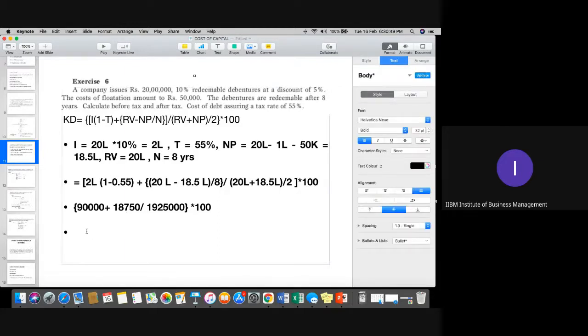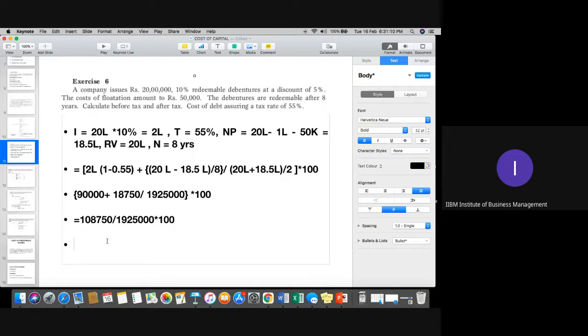So it is 1,08,750 divided by 19,25,000 into 100. Now it's correct: 5.64. So the answer would be 5.64%. Make sure it is in the complete numerator. The numerator is separate, the denominator is separate.